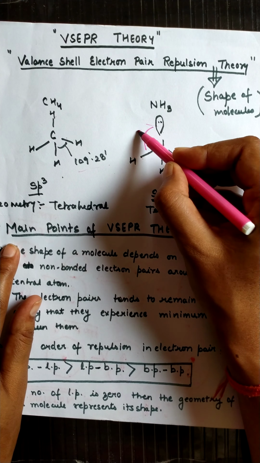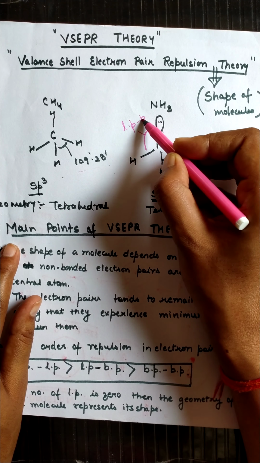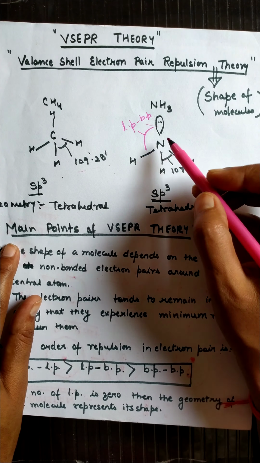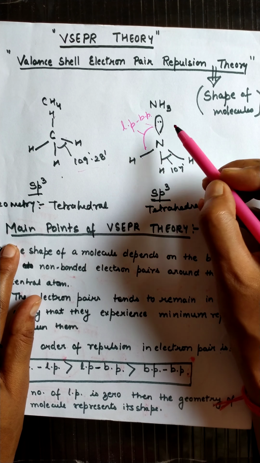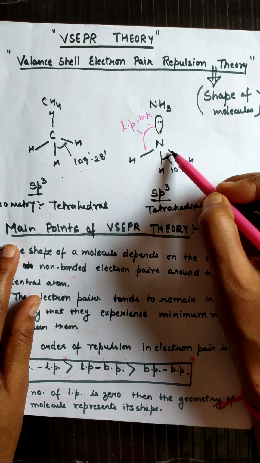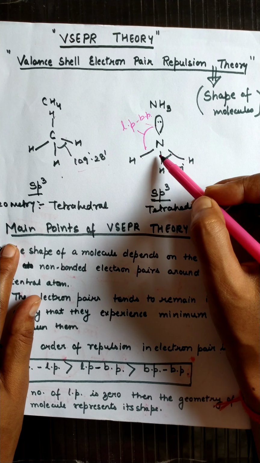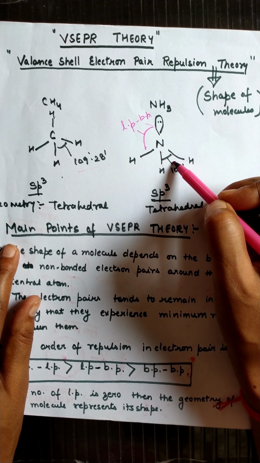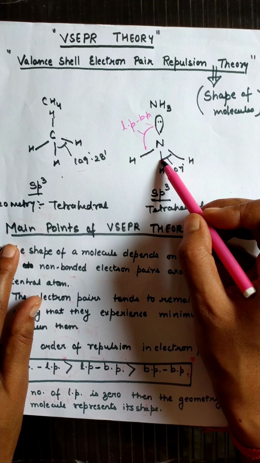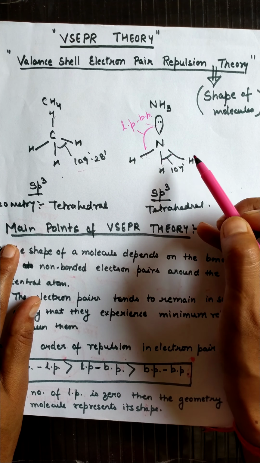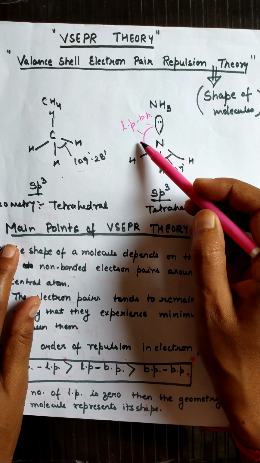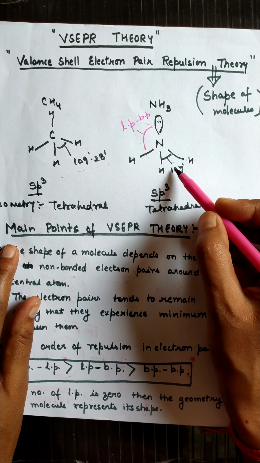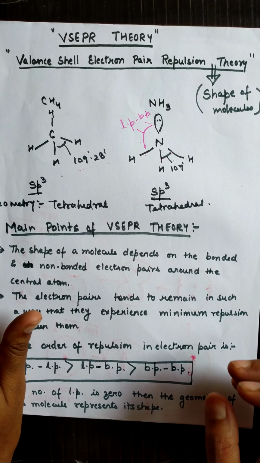Here, this is lone pair-bond pair repulsion, and this one is bond pair-bond pair repulsion. So this repulsion is more, due to which the bonds made by hydrogen with the nitrogen atom come close to each other, because the repulsion between bond pair and bond pair is less as compared to the repulsion between bond pair and lone pair, due to which the angle between them reduces to 107 degrees.